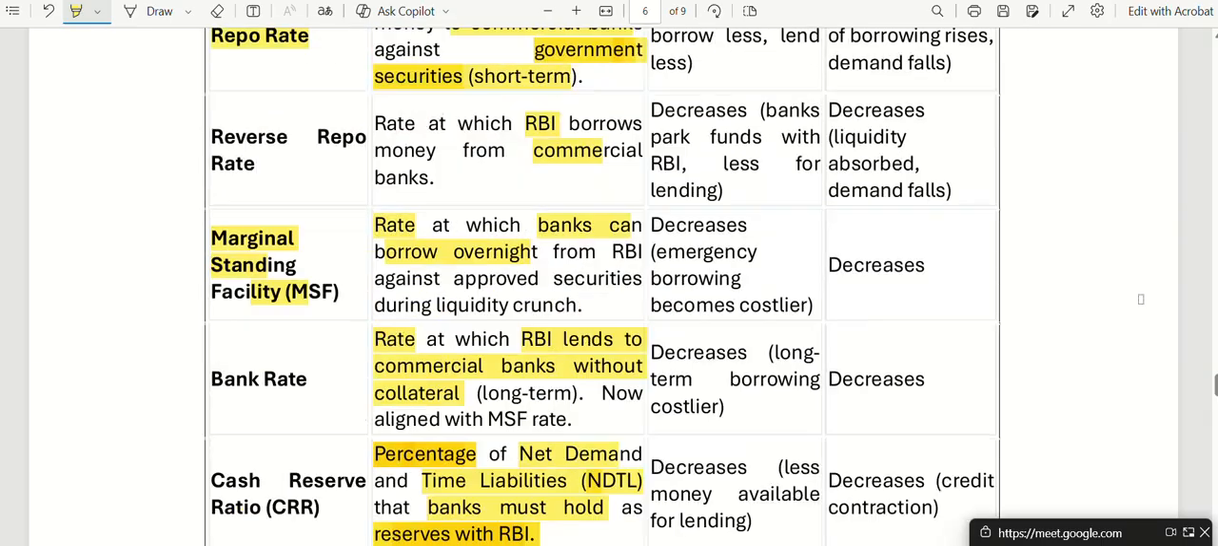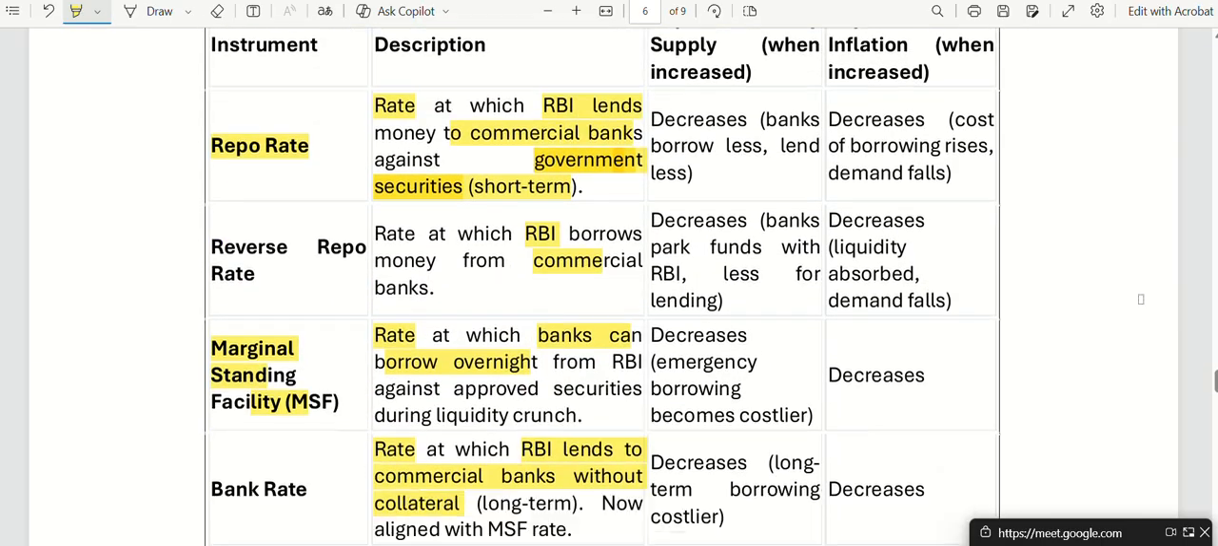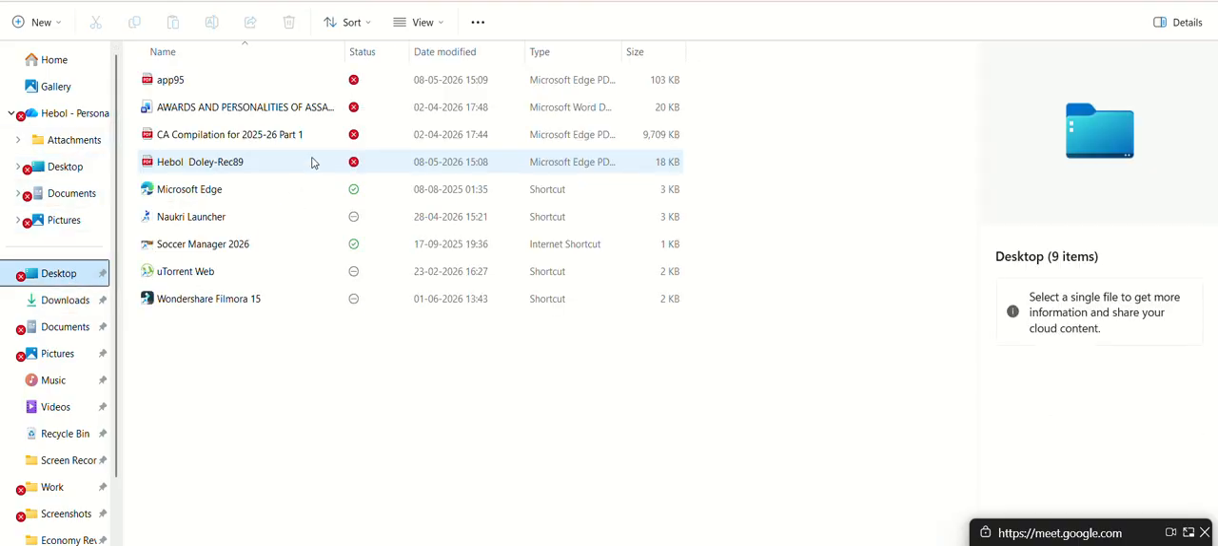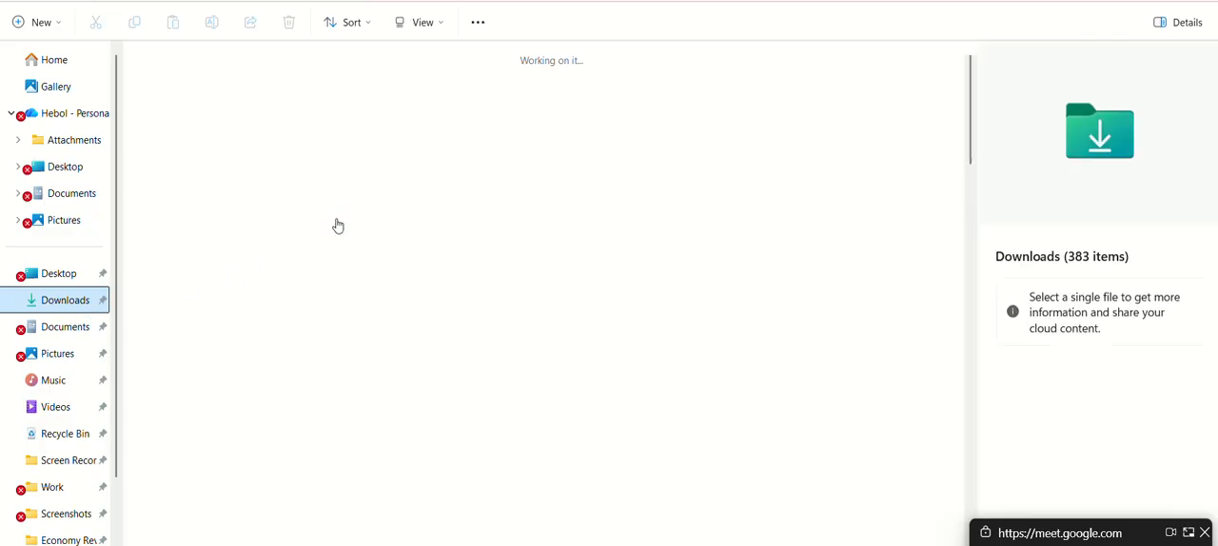Okay, you understood these ratios? At least the definition you understood. Fine. Any question on this? Quickly, if you have any questions.